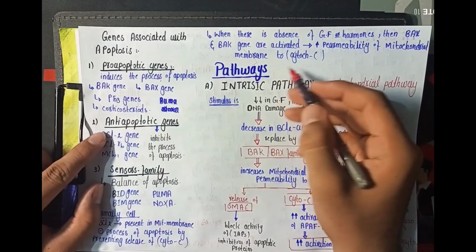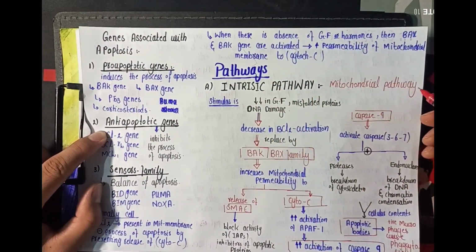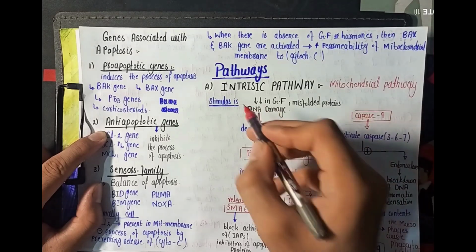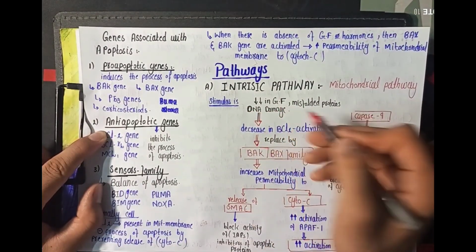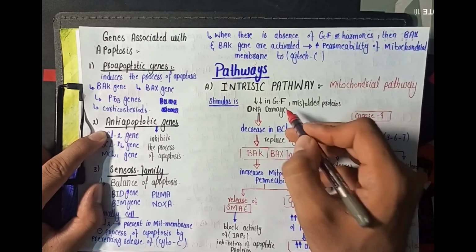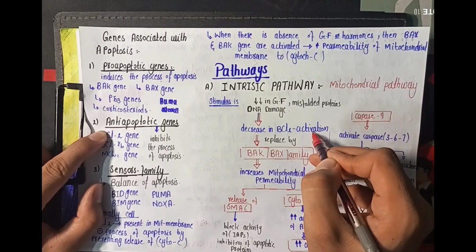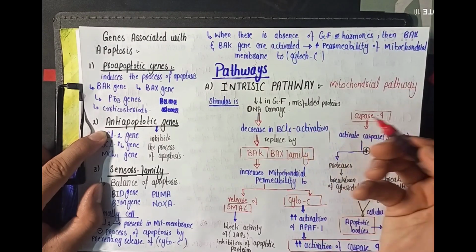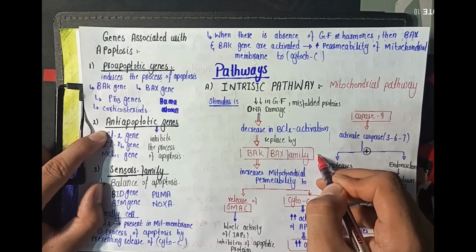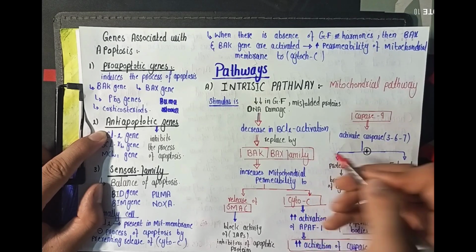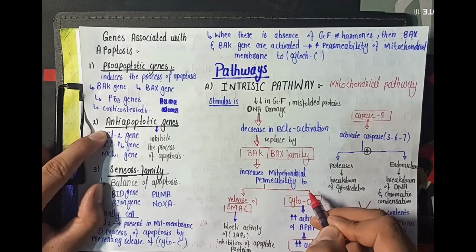अब हम बात करते हैं about the pathways of the apoptosis. तो उसमें सबसे पहले intrinsic pathway. It is also known as the mitochondrial pathway of apoptosis. And the stimulus for the intrinsic pathway is the decrease in the growth factor or the misfolded protein or the DNA damage. और जब हमारे साथ growth factors कम हो जाते हैं तो there will be a decrease in the BCL2 activation, which is an anti-apoptotic gene, and this gene is replaced by the BAX and the BAK family of the genes, which are the pro-apoptotic genes, and they induce the process of apoptosis by increasing the mitochondrial permeability to the